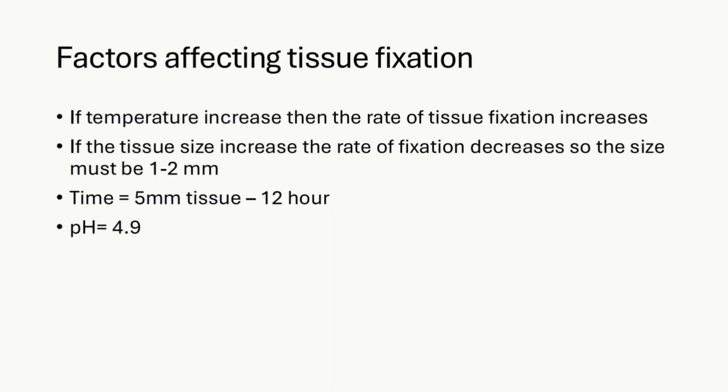Then factors affecting tissue fixation. If the temperature increases, then the rate of fixation increases. Fixation rate also depends on the size of the tissue. The size must be 1 to 2 mm. If the size is greater, then the fixation rate decreases. 5 mm tissue is fixed within 12 hours. pH must be 4.9.